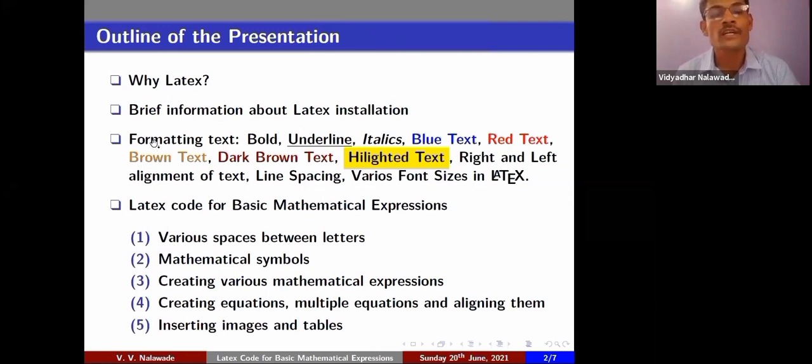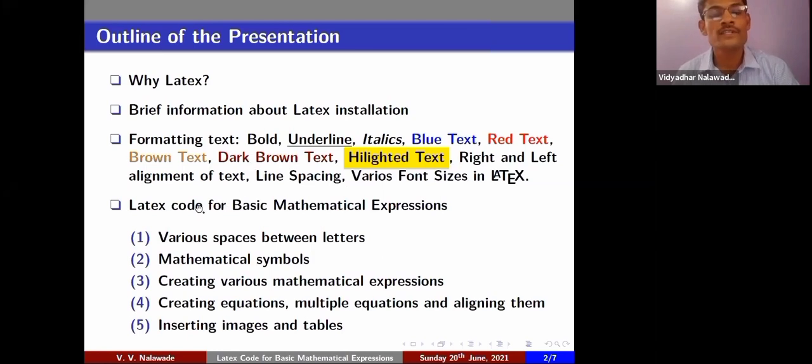Then I'll be talking about formatting text like bold, underline, italics, how to make blue color text, red text, brown text, etc. How to highlight text, also left and right alignment, line spacing, various font sizes in LaTeX. These are the few important formatting aspects I have selected for LaTeX.